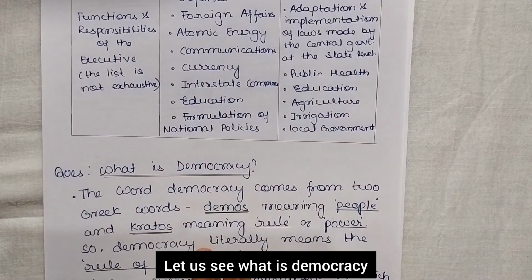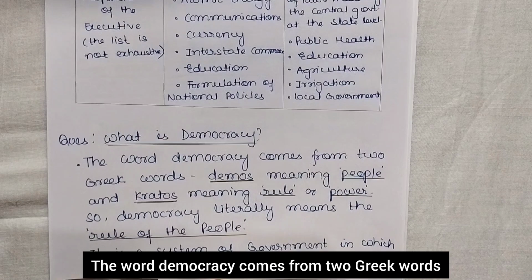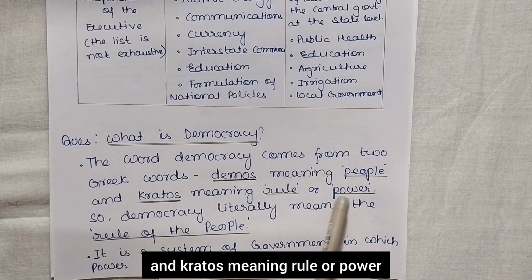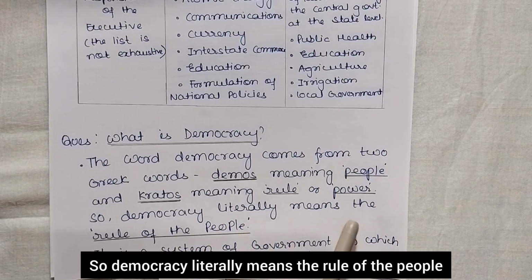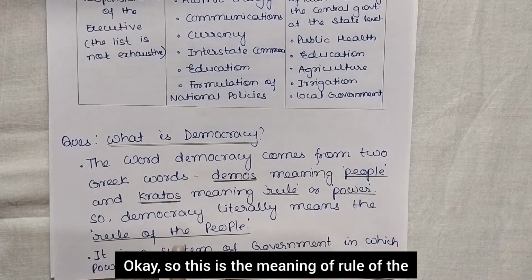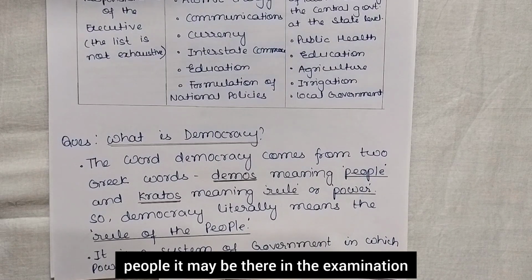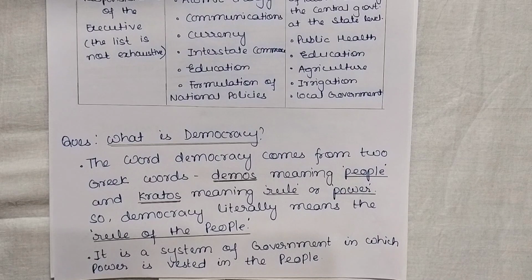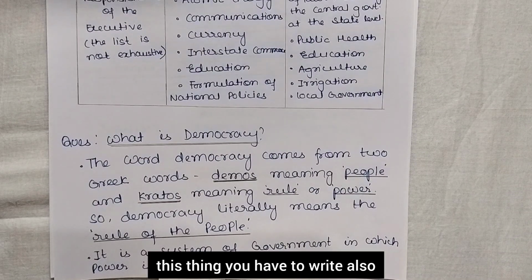Let us see what is democracy. The word democracy comes from two Greek words, demos meaning people and kratos meaning rule or power. So democracy literally means the rule of the people. Okay, so this is the meaning. It may come in the examination as a definition or define democracy, so you have to write this also.